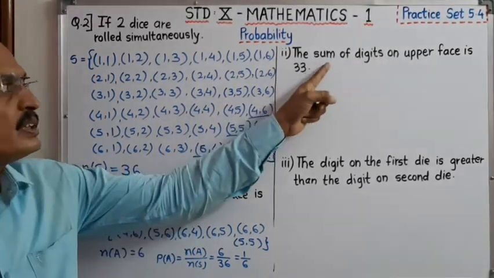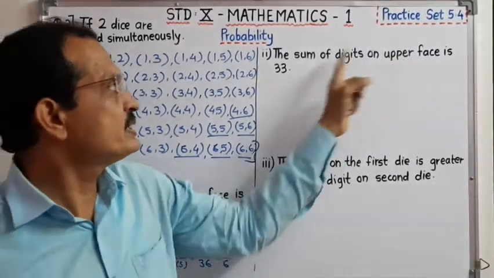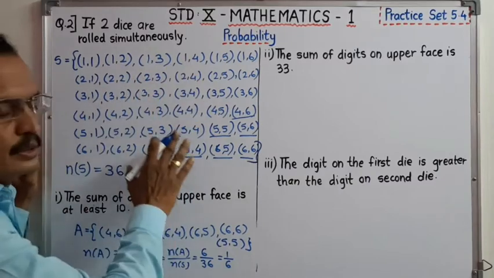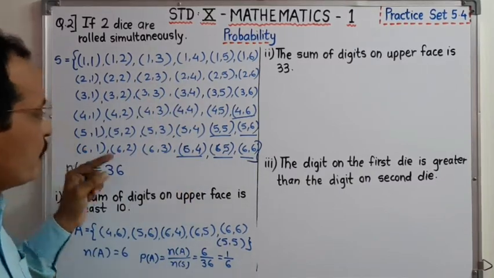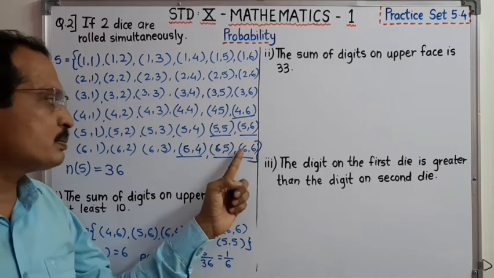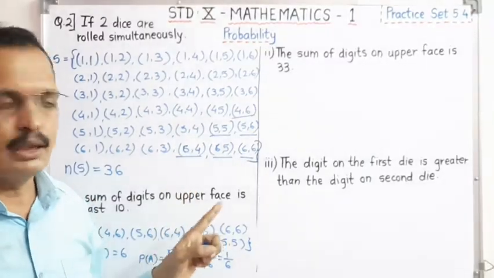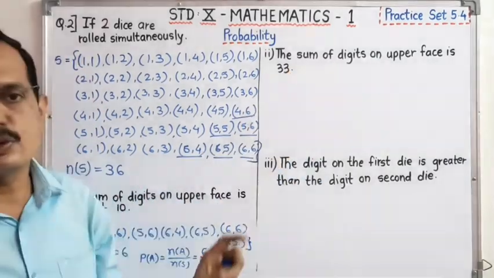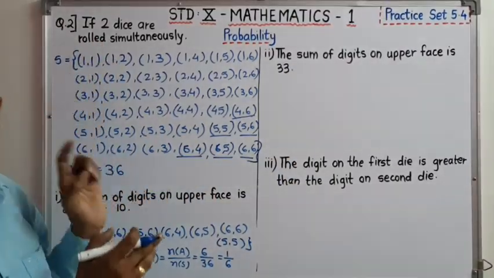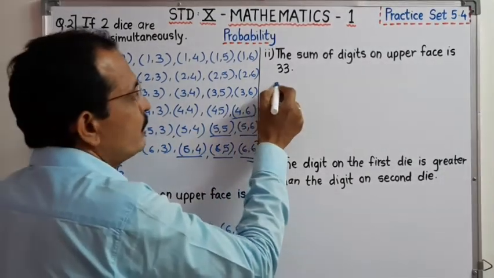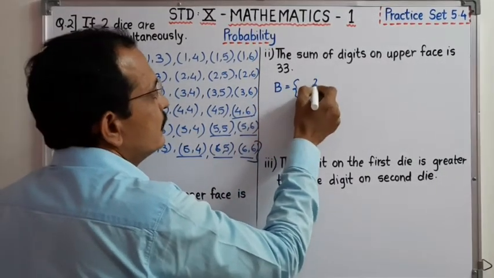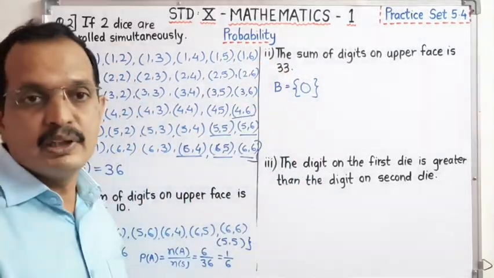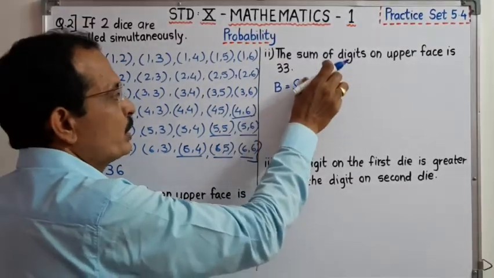Now the sum of the digits on the upper face is 33. Dear student, if we observe all these sample points, the sum of numbers on the upper face is maximum 6 plus 6 is 12. That means the sum of the digits on the upper face being 33 is not possible for this particular random experiment. Therefore we write here event B is empty set. We did not write here 0, dear student, because that would mean 1 sample point is there.